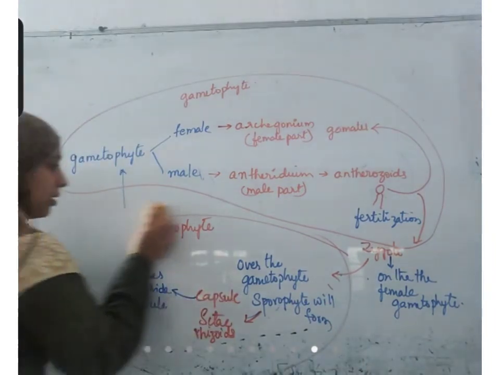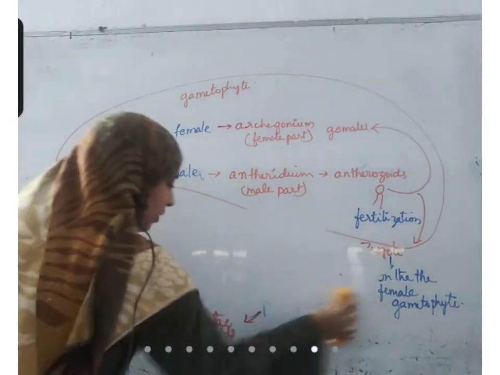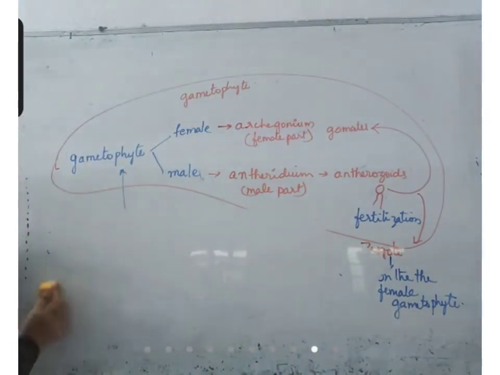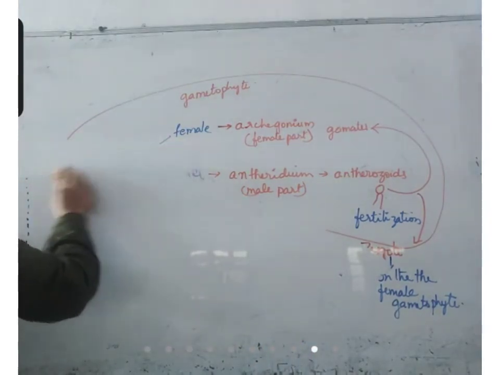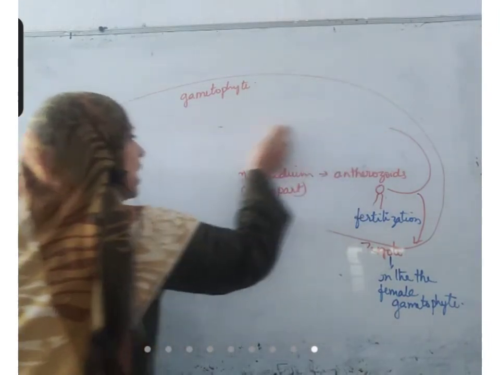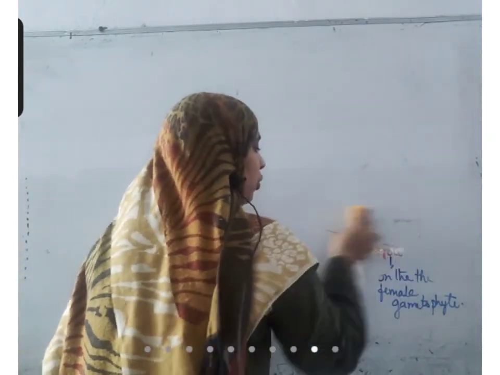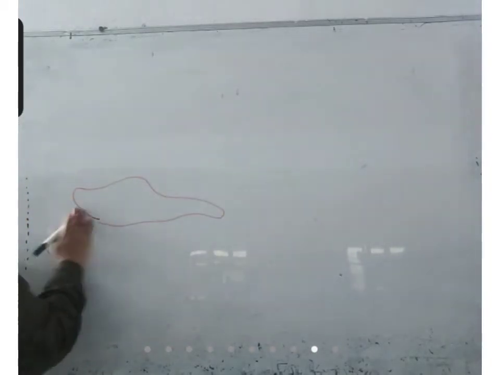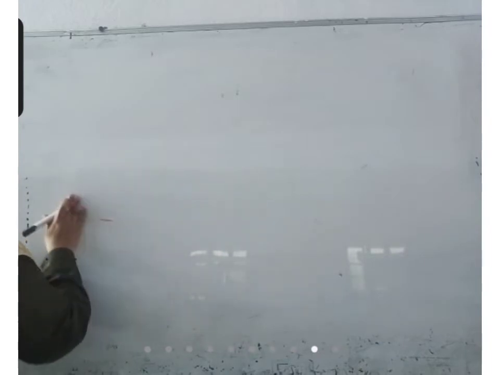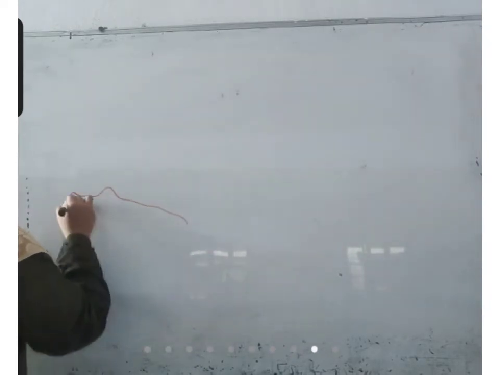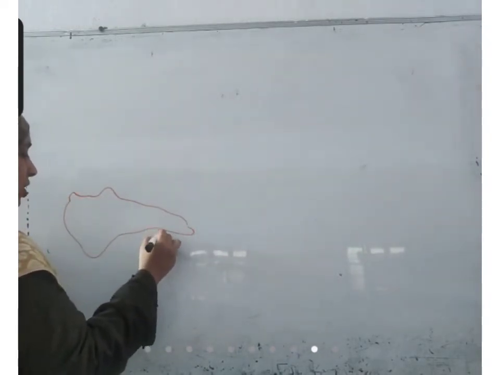That is the difference. So let me summarize the difference between a normal plant and a bryophyte plant. In normal plants, the total body is sporophyte that does not produce gametes, but there is a specific part called the flower in which the gametophyte stage is present. But in the case of bryophytes, the total body is a gametophyte. Mosses also have different types of body structure. What we have drawn is a liverwort. Liverwort structure is like this.